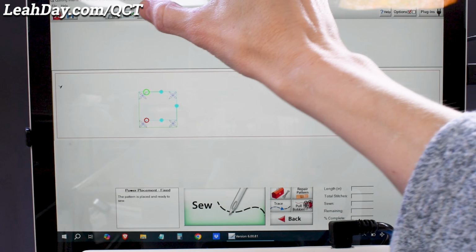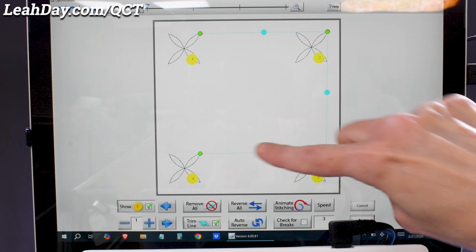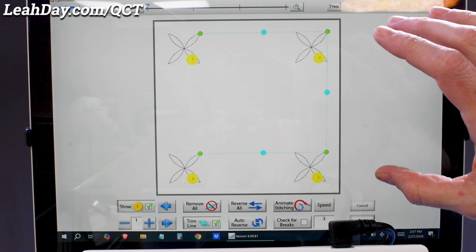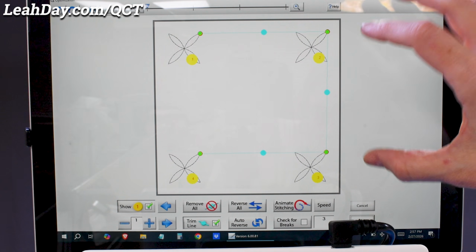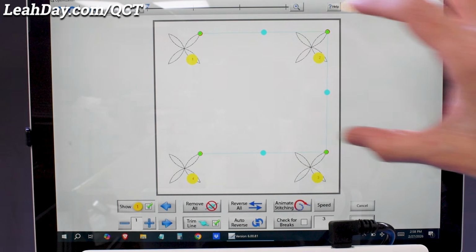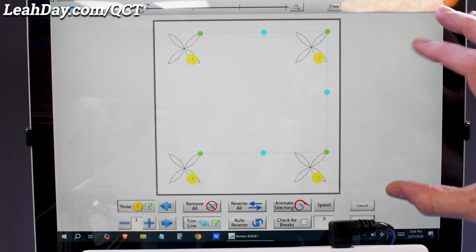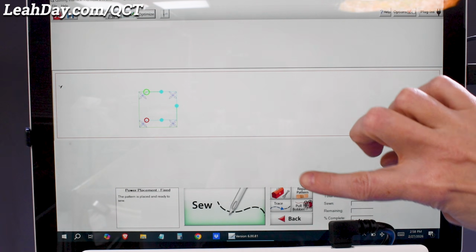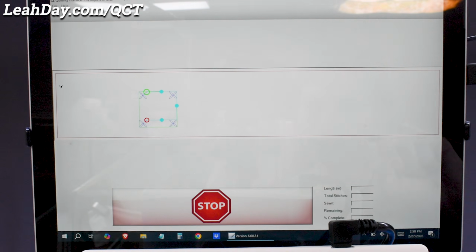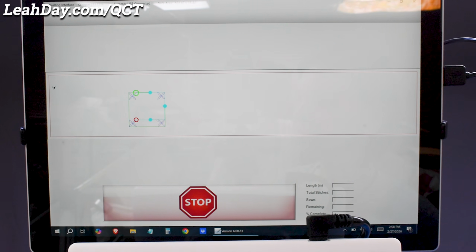Now, if you want to, you can try optimizing, but you'll find that it's going to stitch between these, and that's not what we want. Now, if you had absolutely precision placement and that was gonna line up with a ditch on your quilt, then maybe you might wanna actually try that. But I find that it's better to just go on ahead and have the thread breaks between each block. So I'm gonna hit cancel, I'm gonna allow the thread breaks, and I'm gonna hit pull bobbin. In between each one, I'm gonna break thread, pulling my bobbin between them, and it's gonna stitch out one by one.